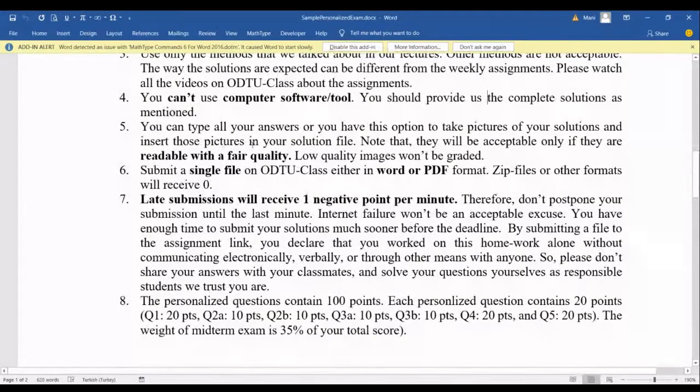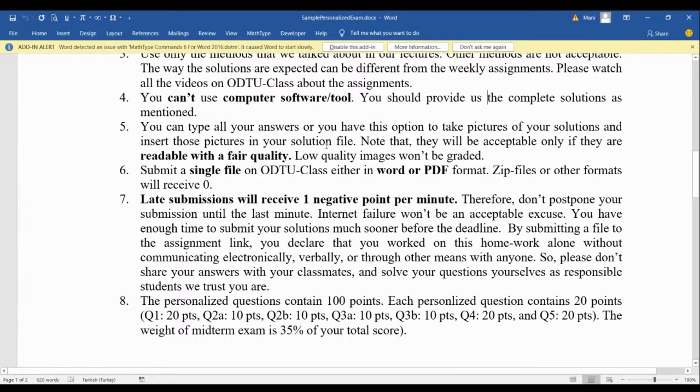You can type all your answers, or you have this option to take pictures of your solutions and insert those pictures in your solution file. Yes, in case that you're not comfortable with typing your answers, it's also possible to write them on paper and take a picture of them and insert them in the Word file. But please make sure that the quality is good enough. If the quality is not good, unfortunately, your file won't be graded. So we should be careful about that.